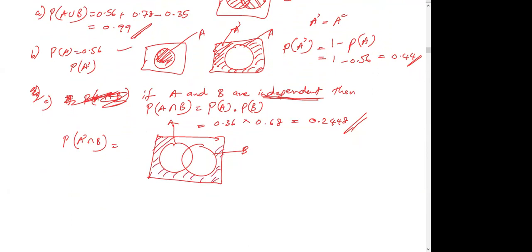Venn diagram is the easiest way to reach the solution. Then their intersection is this area. So they ask the probability about this area.